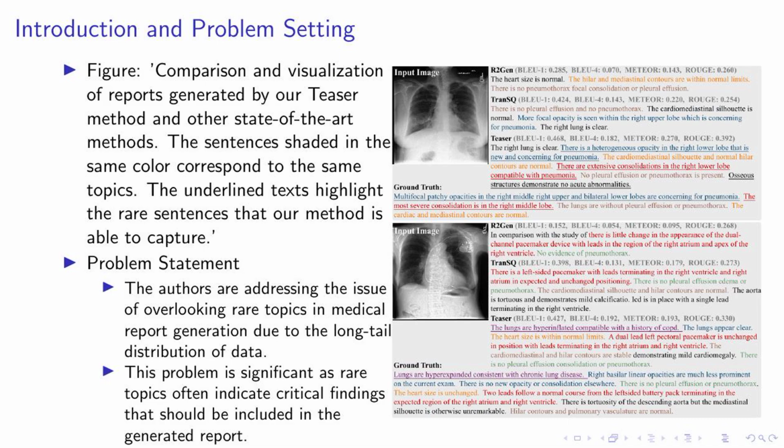Frame title: our proposed method. TEASER begins by extracting dense visual features from a radiological image using the vision transformer. These features are then refined by the Abstractor module, which removes redundant and irrelevant information.